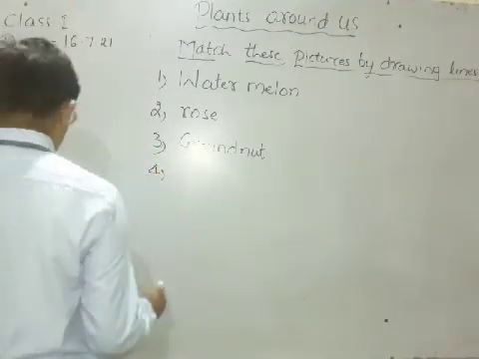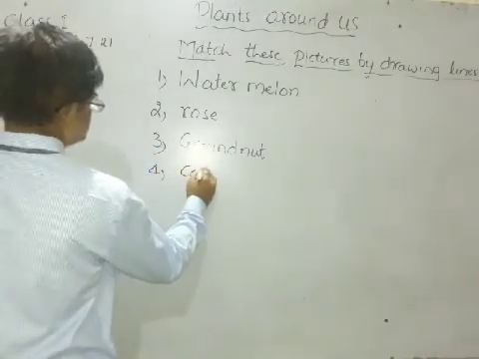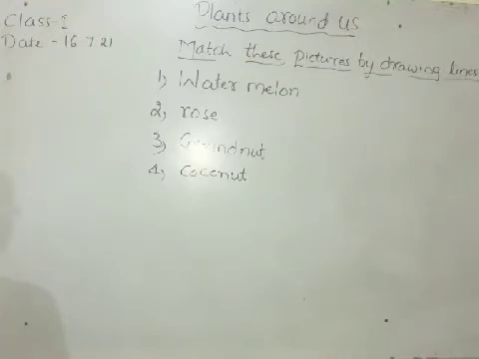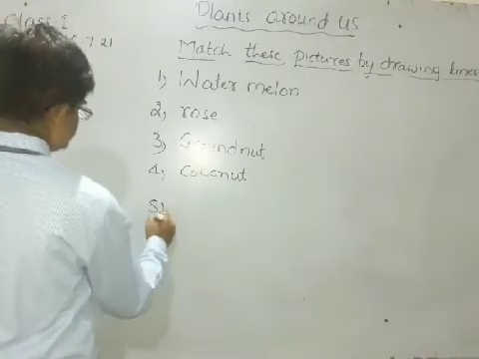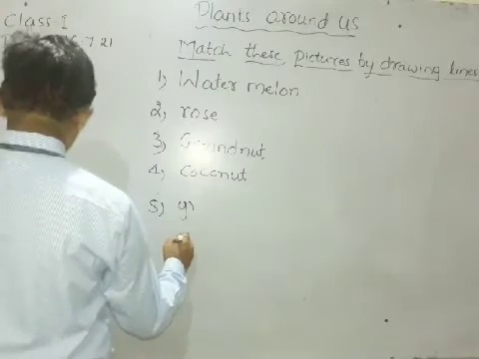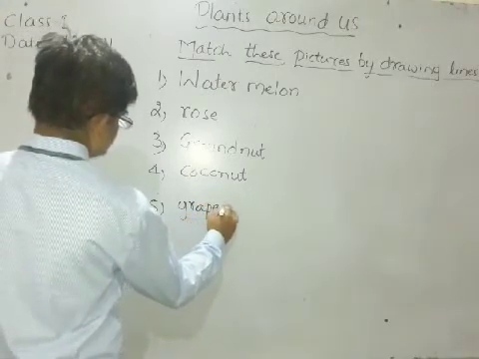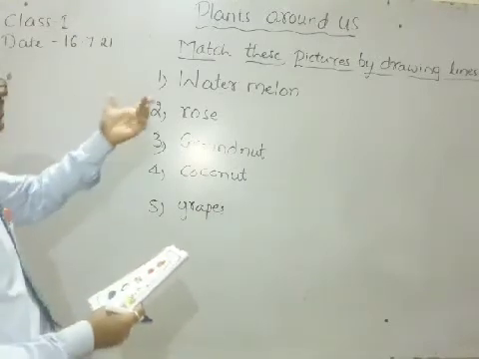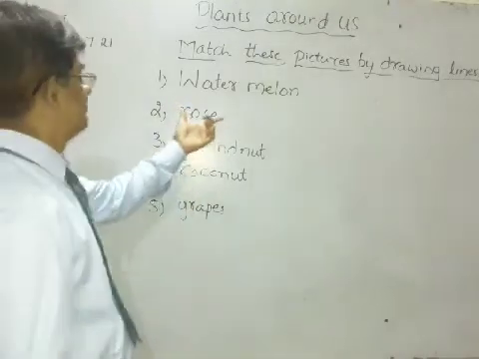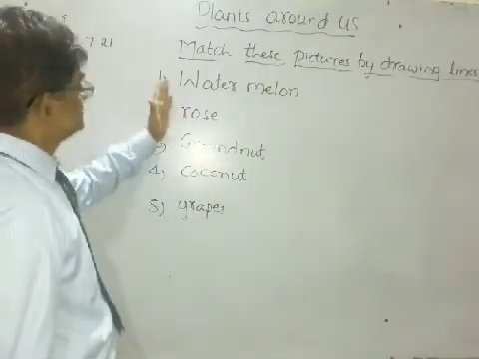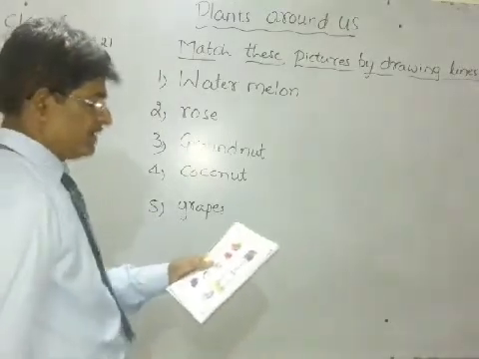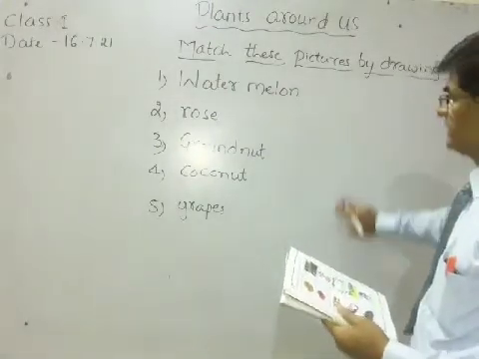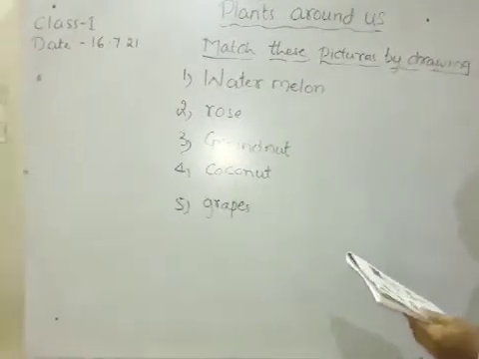Next, fourth one, coconut, C-O-C-O-N-U-T. Fifth one, grapes, G-R-A-P-E-S. So on one side they have given the names of the fruits. On the next side they have given the fruits along with the plants, the trees. So let me write this one.